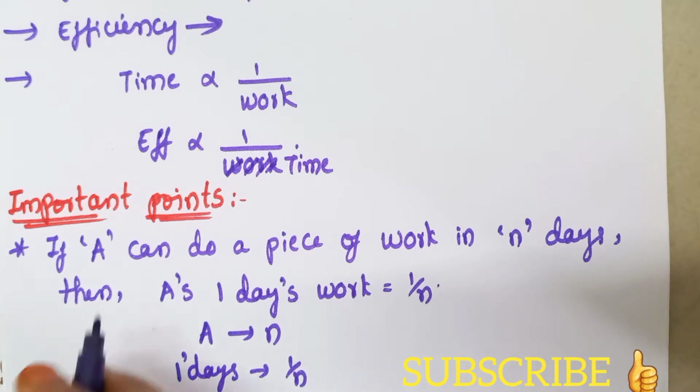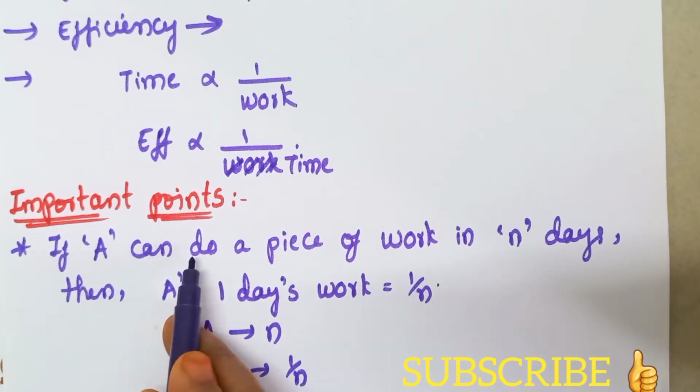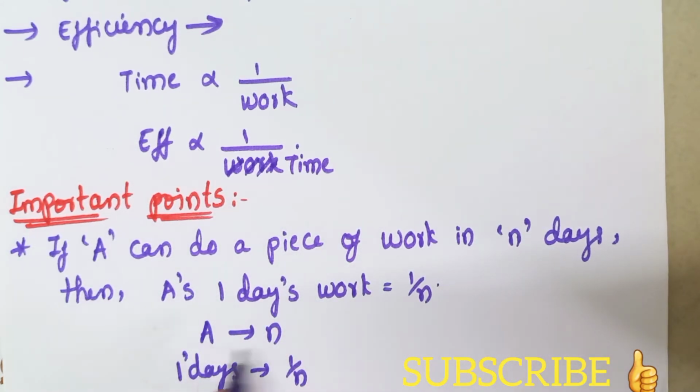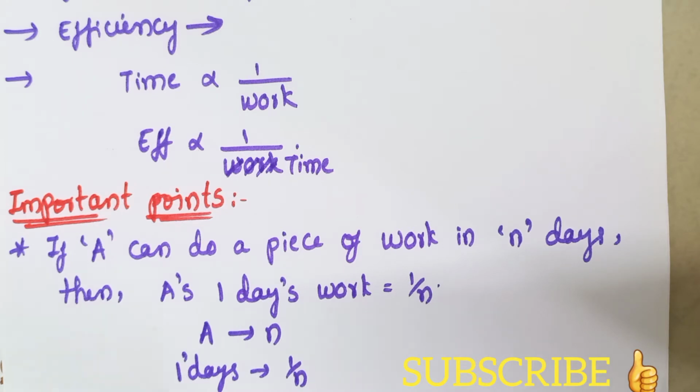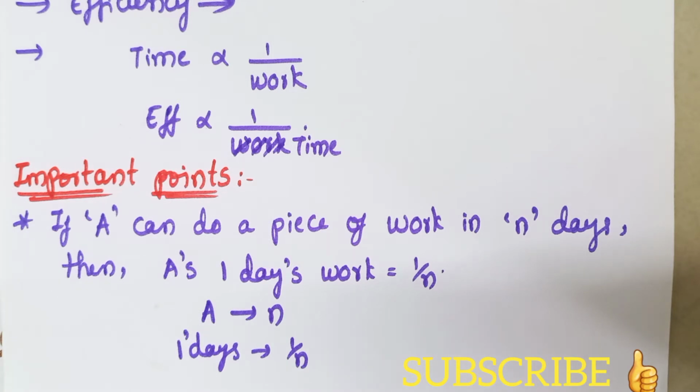And there is also one more important point in time and work. This is the basic, you can say. So if A can do a piece of work in n days, then A's 1 day's work, that means how much work is done by A in 1 day, is given by the expression 1 by n. In other terms, we can say that A can finish the work in n days, or 1 day's work is 1 by n, or if they ask to find the work done, then it is n. So A can finish the work in n days, we can say in other terms. So this is the work done by A.